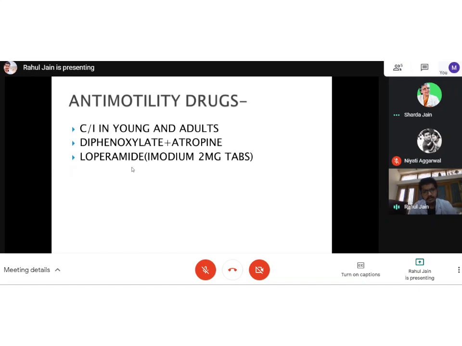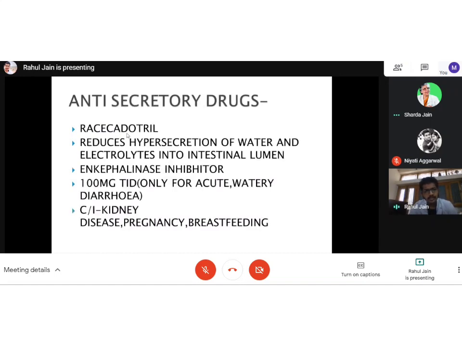So then last is anti-secretory drugs. These are the latest drugs. There are some toxins which cause cyclic AMP changes and all that causes hypersecretion of water and electrolytes into the intestinal lumen. So whatever was present in the lumen was getting excreted, and water and electrolytes from all the cells are also getting secreted. To stop that secretion, we can give racecadotril. Racecadotril is again only given in watery diarrhea. It is not given in any infective mucoid diarrheas or any blood in the diarrhea. It is only supposed to be given in acute watery diarrhea.